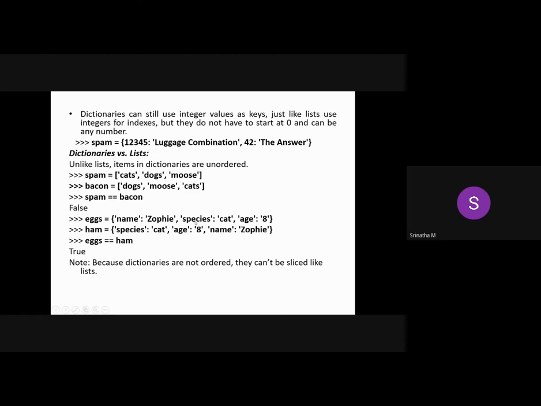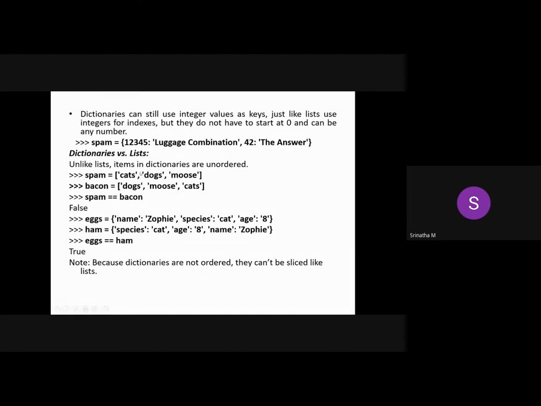You can question me why it is like that. Because to access any value, you must use this key. Wherever the position is in memory, we need to access the value by using the keys. That's why it does not matter whether it is ordered or unordered. That is how they designed it.